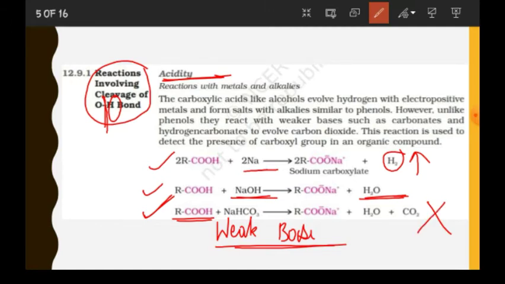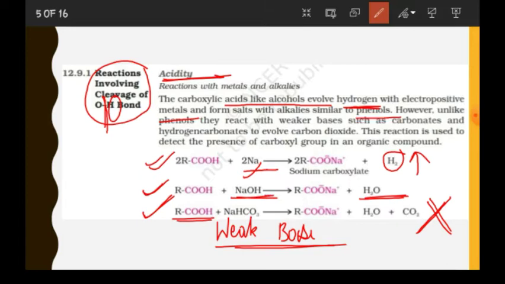Alcohols will give the two above reactions, but not this last reaction since they are less acidic than carboxylic acid. So this is written: the carboxylic acids, like alcohols, evolve hydrogen with electropositive metals like sodium and form salts, and with alkalis similar to phenols.